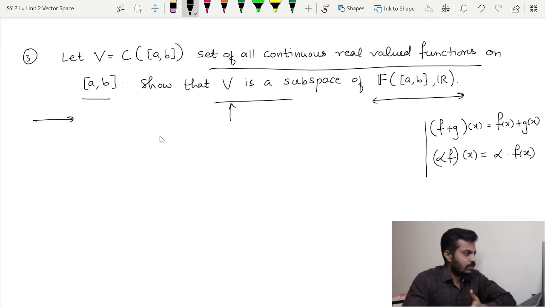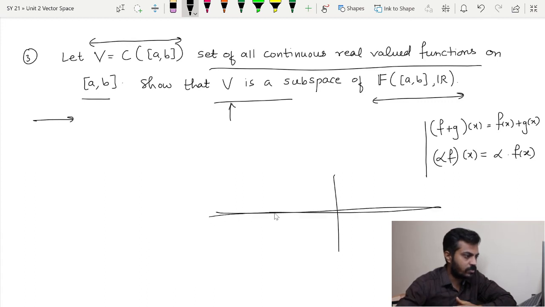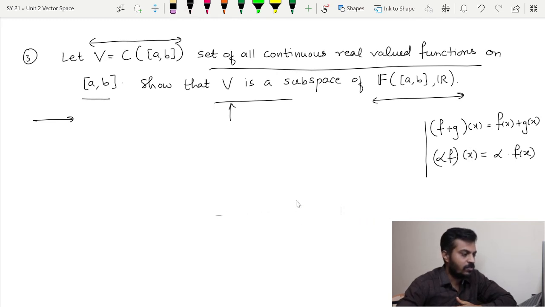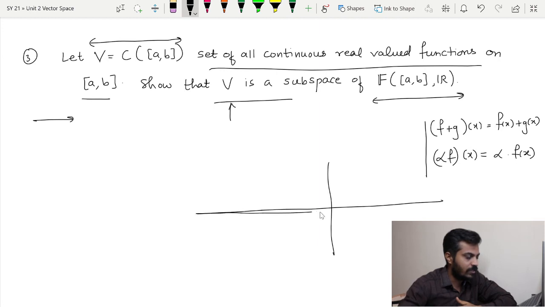Now obviously the 0 function will be present in V, because the 0 function is a continuous function. Actually I am talking about the constant function, the 0 function, where all the coordinates are mapped to 0. Simply draw the graph of the 0 function in R2, and you will see that it is nothing but the x-axis itself.